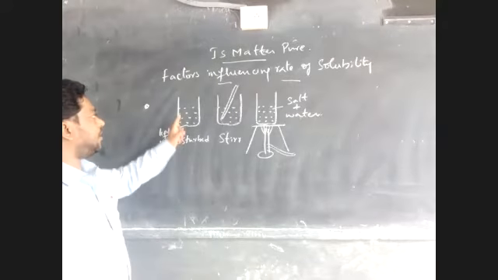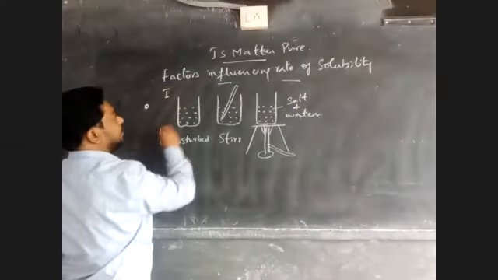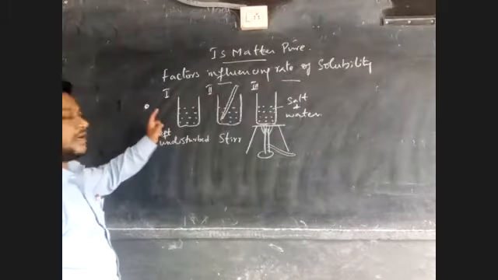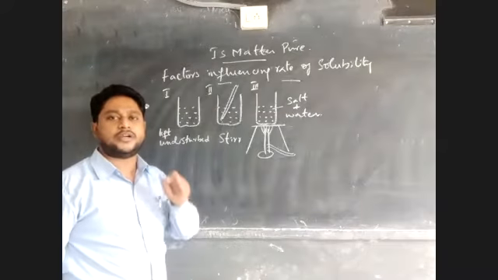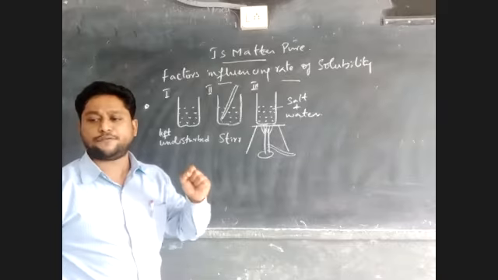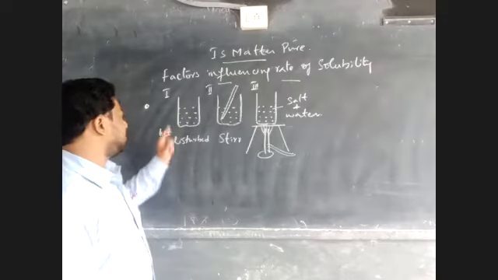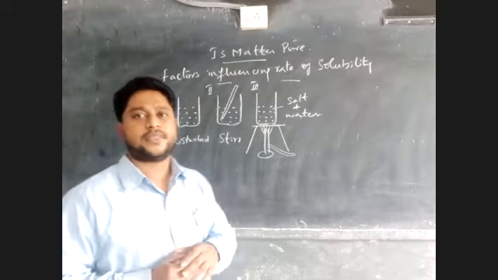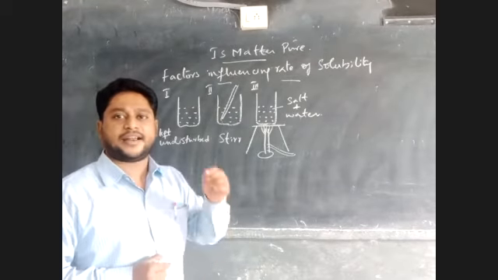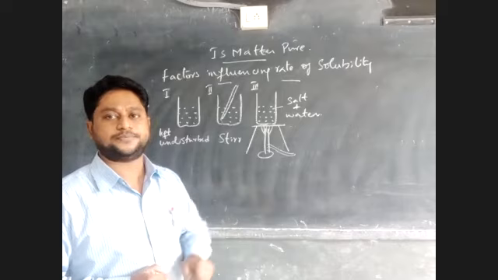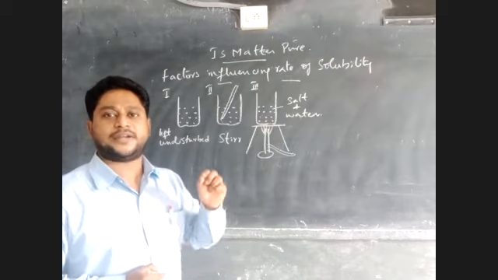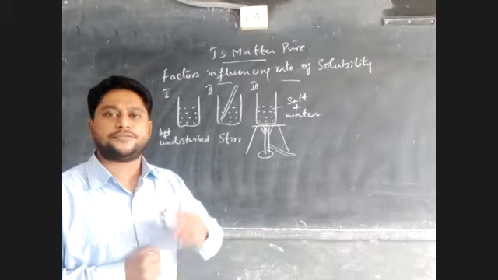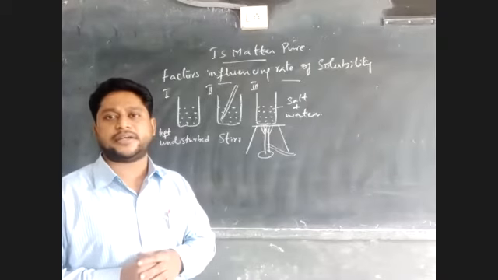This is the first beaker, second beaker, and third beaker. What is the condition in the first beaker? I am taking powdered salt, a free flowing salt, and placing it in the first beaker, which is left aside without disturbing. Second beaker, after adding salt, I am stirring it. Third beaker, after adding salt, I am heating it. Now I notice that the salt in the beakers gets dissolved.